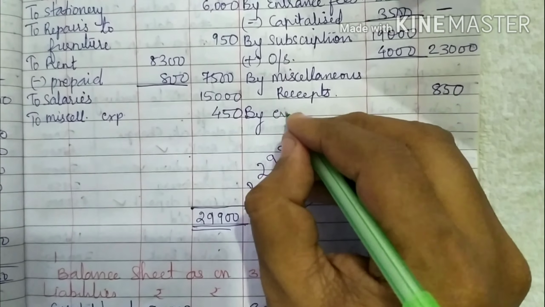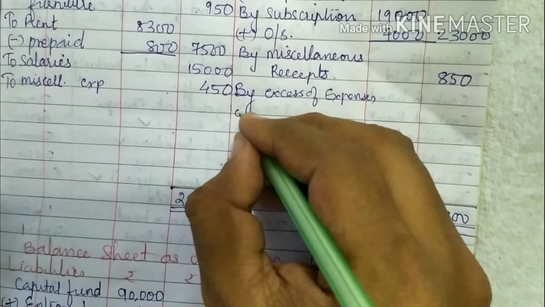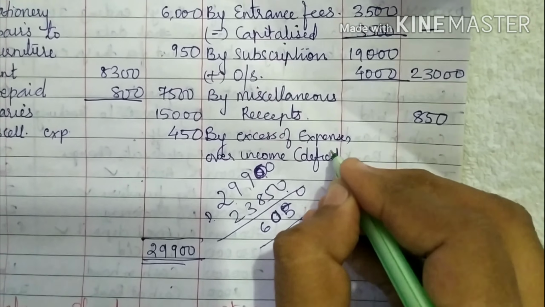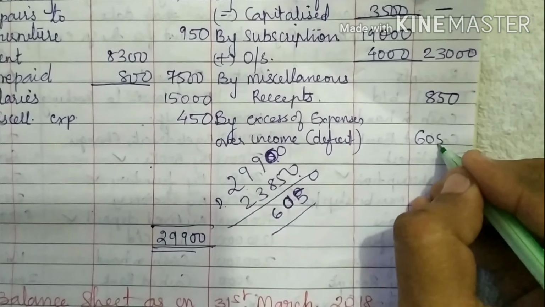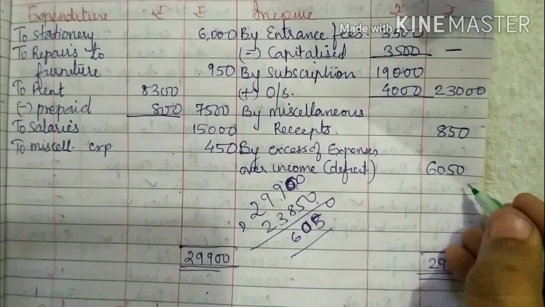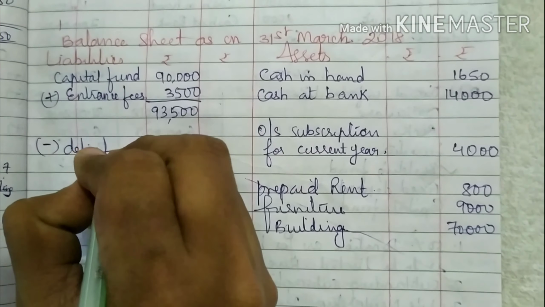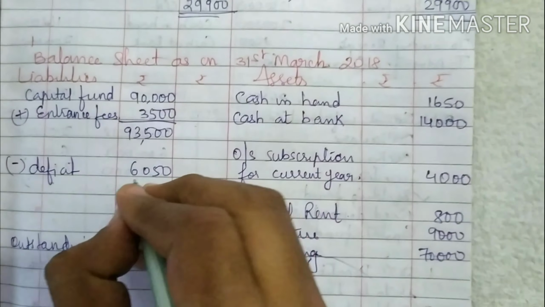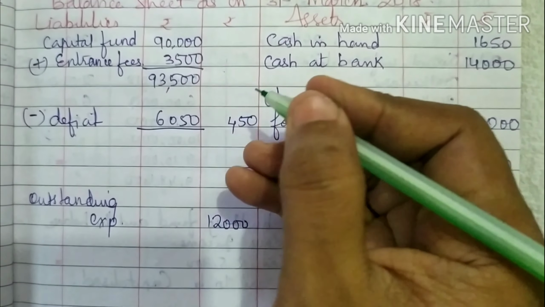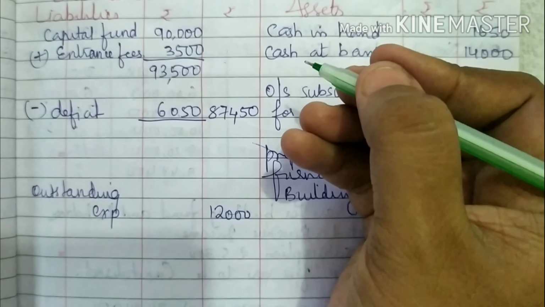So write on the credit side, excess of expenses over income, in bracket you write deficit, which is 6,050. The second effect of the deficit is to deduct it from the capital fund, 6,050. It comes to 87,450.